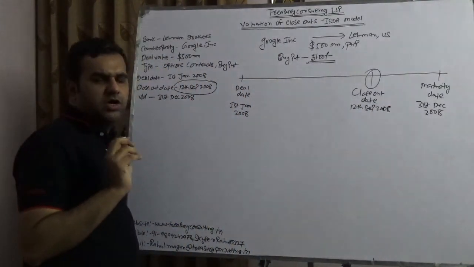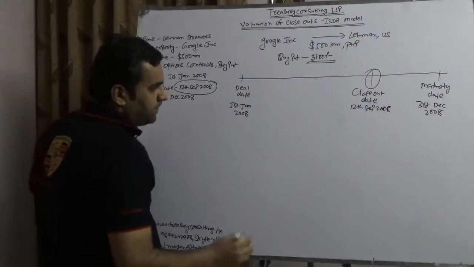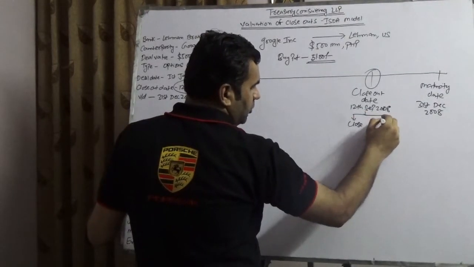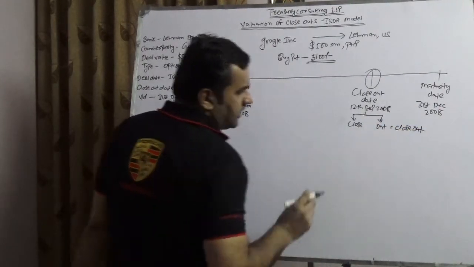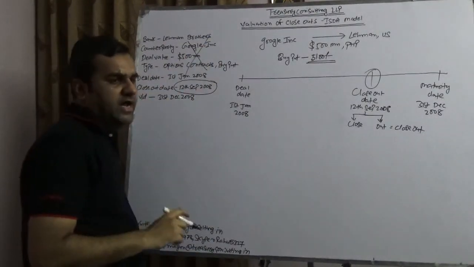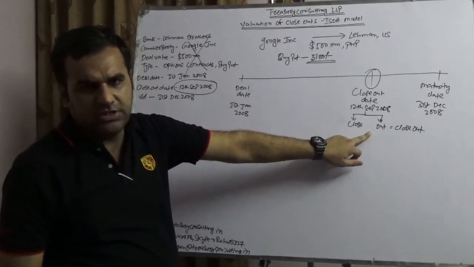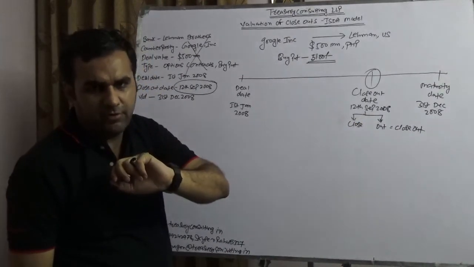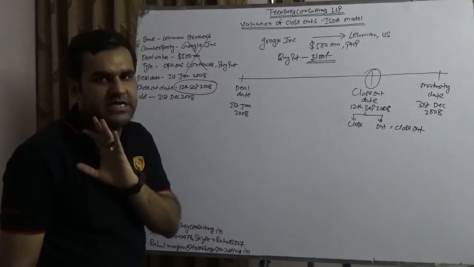On this date, Google will contact Lehman Brothers and will say that I need to do two things. Number one, I will do close, then I will do out. Total is known as closeout. I need to close the deal which we already have, and I need to get whatever valuation we have today. You give me my valuation and I will cancel out the deal. But this is the trickiest part of the game for Google and also for Lehman Brothers, because this bank has already defaulted as a whole.